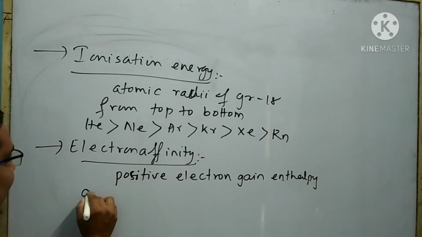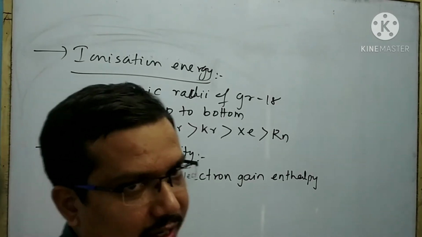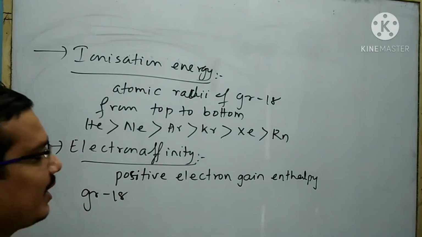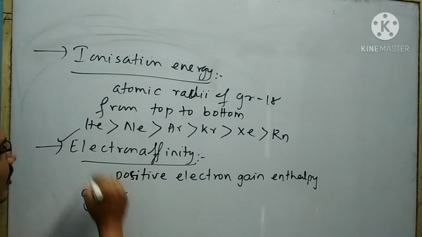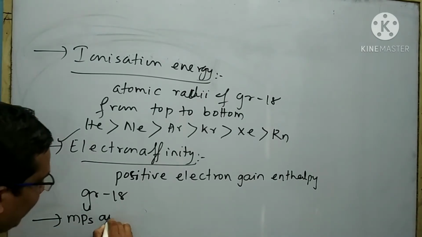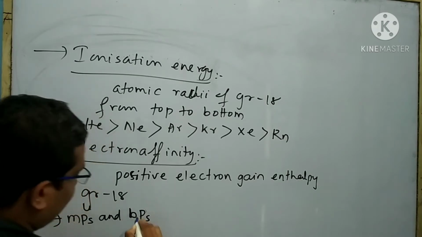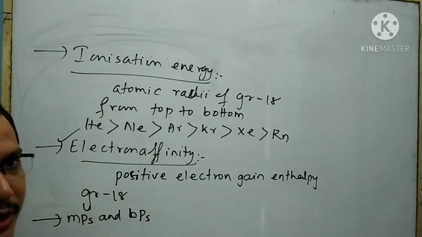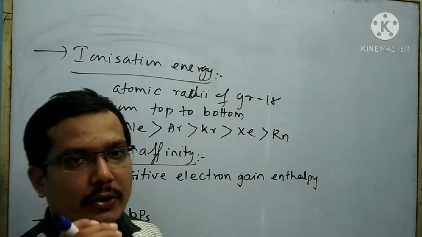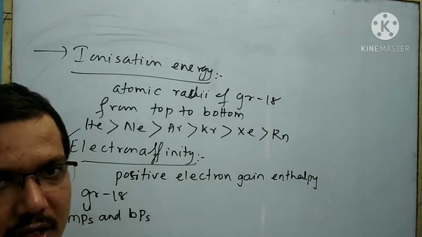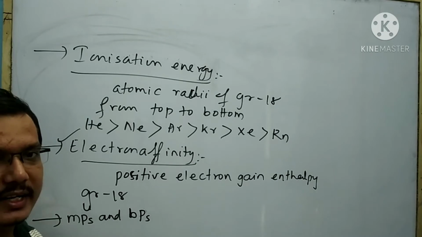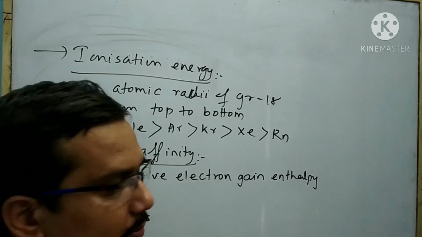Since the group 18 elements do not have any tendency to gain an electron, the group 18 elements have zero electron affinity. Next physical property is melting point and boiling point. The melting point and boiling point of group 18 elements is very low. This is due to the weak van der Waals force of attraction. However, the melting and boiling point goes on decreasing from top to bottom.